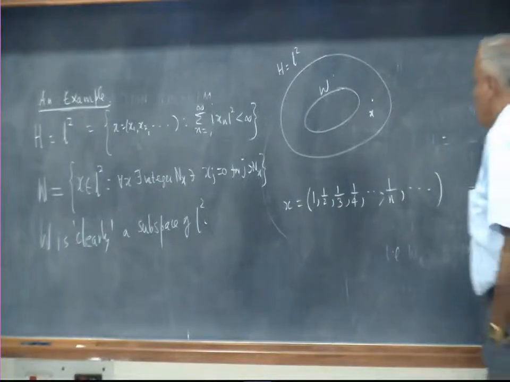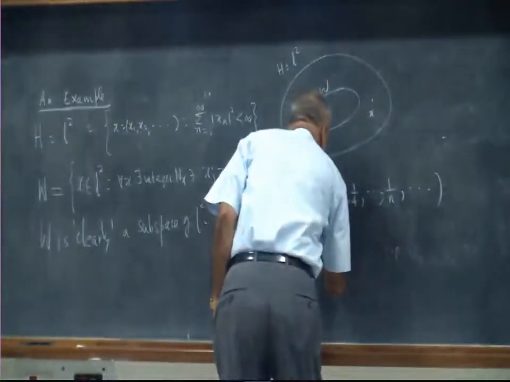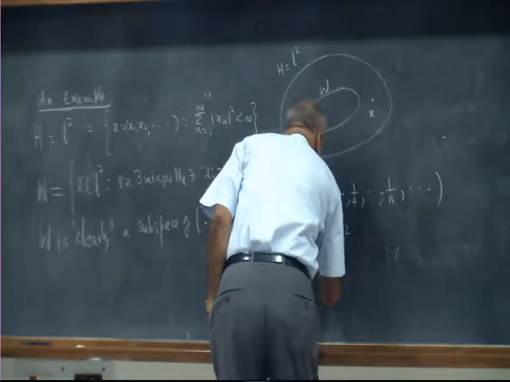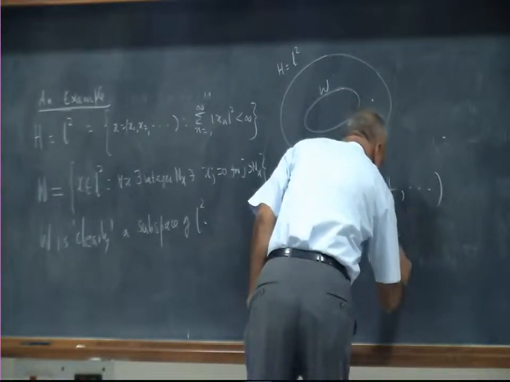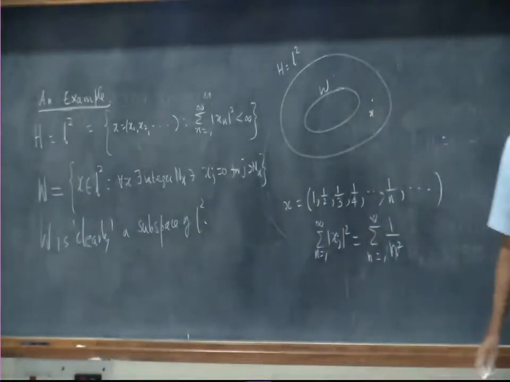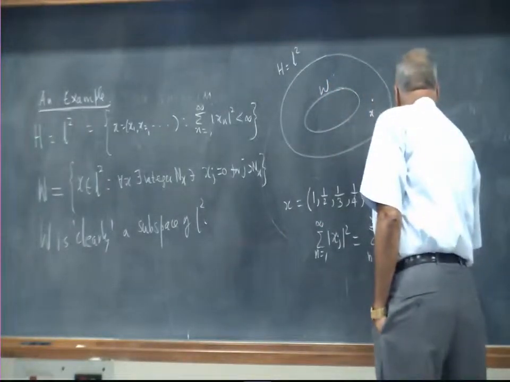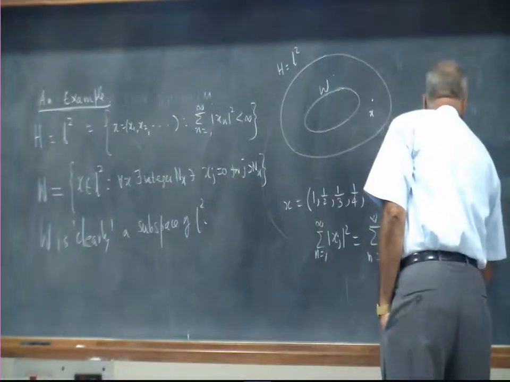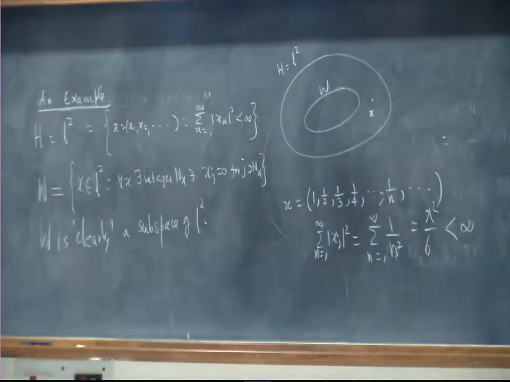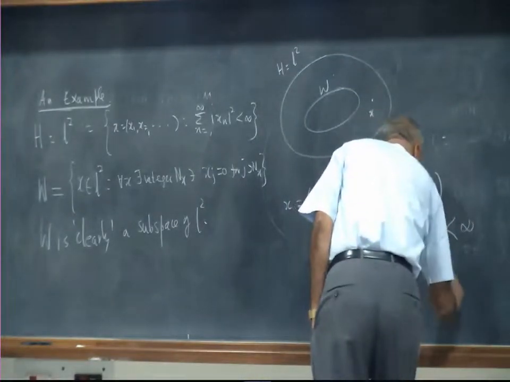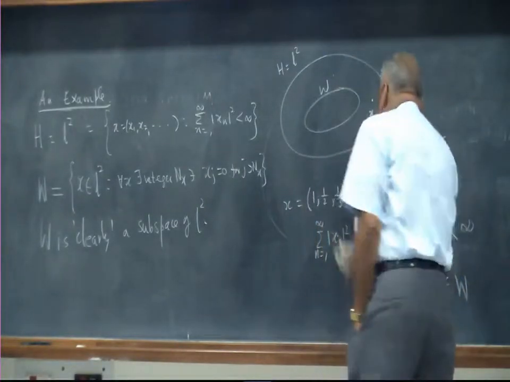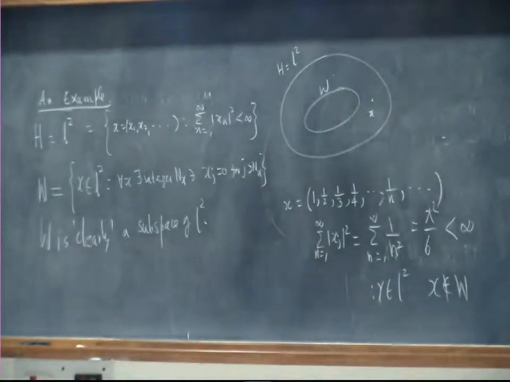And clearly summation xj squared, n equal to 1 to infinity, is summation n equal to 1 to infinity 1 by n squared. This is a convergent series, and in fact its sum is pi squared by 6. That is finite. So therefore x belongs to L2, and x does not belong to W because it has an infinite number of components which are non-zero.